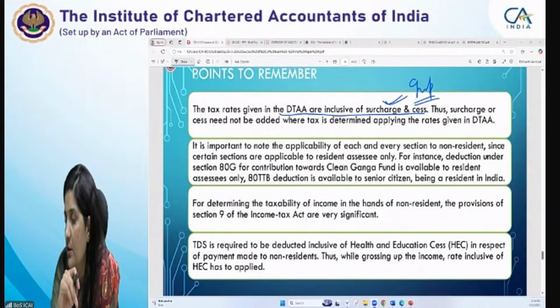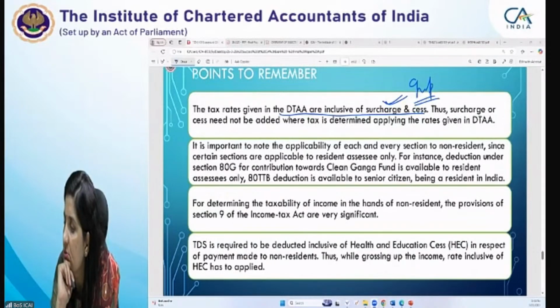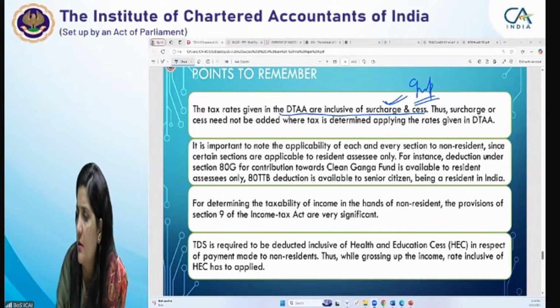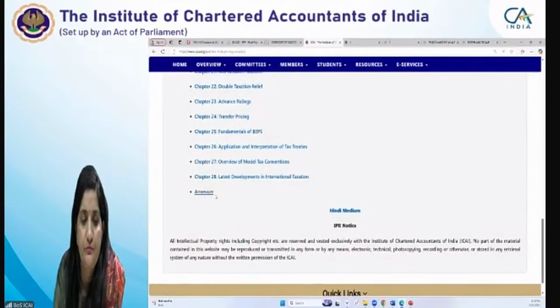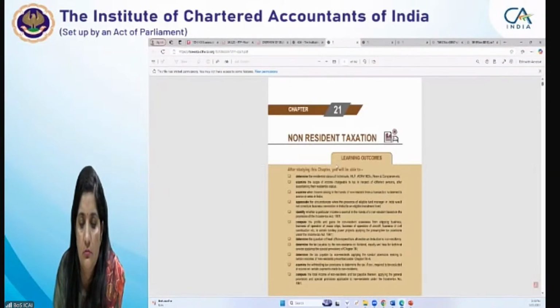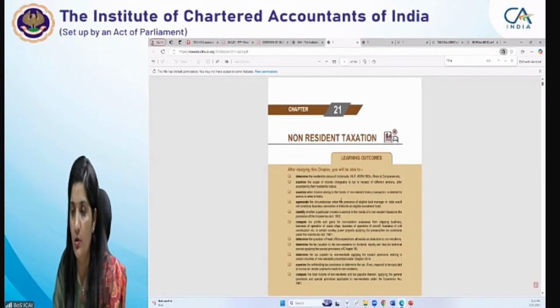I'm simply asking one question. 4%? Why, Shravanan? What is this 4% rate? 10% plus 4%. Any other answers? I'm waiting for your answers, students.